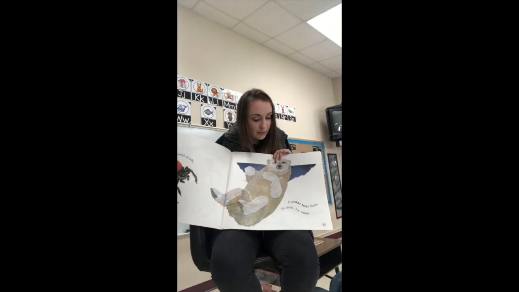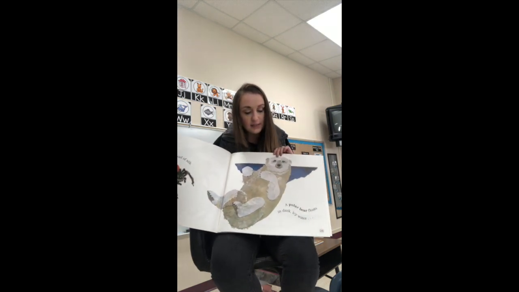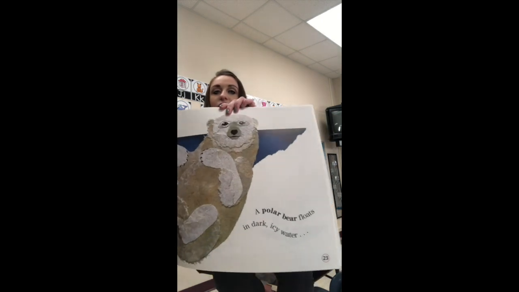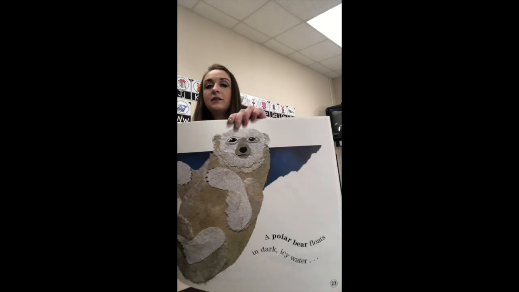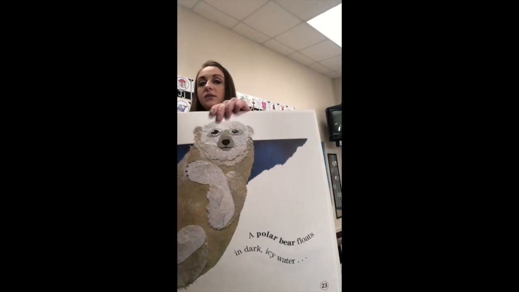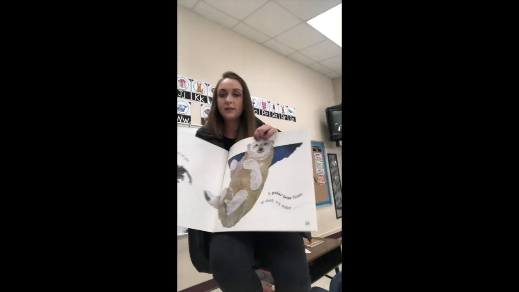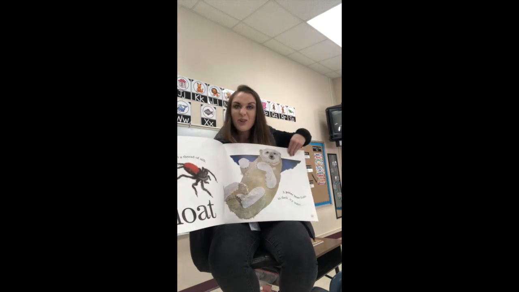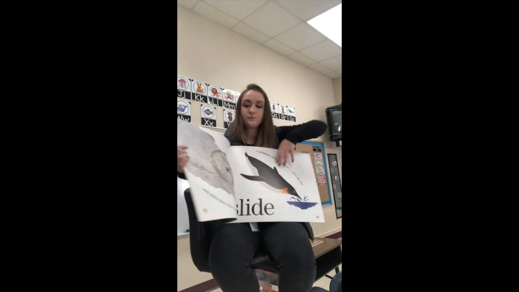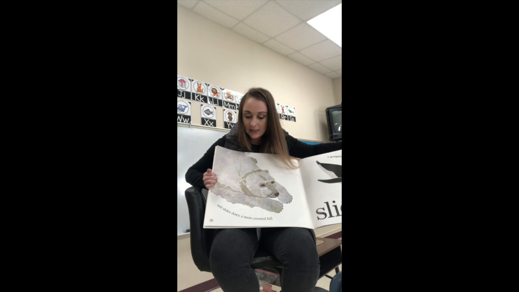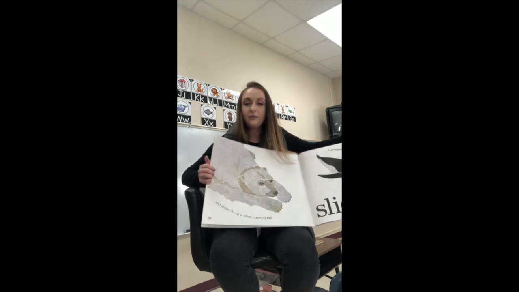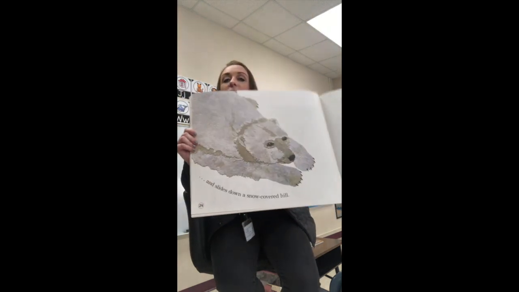A polar bear floats in dark, icy water. See how the text kind of goes like the water? The water is kind of wavy like that, and the text is kind of wavy. And you know that's a polar bear. But do you see how the words polar bear are bolded? Tells you something's important. And slides down a snow-covered hill. Look at the text. Is it going up or is it going down?